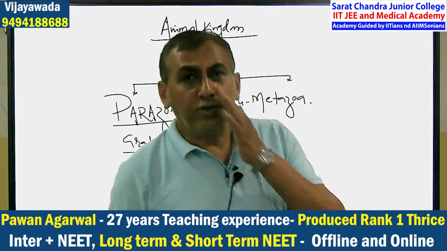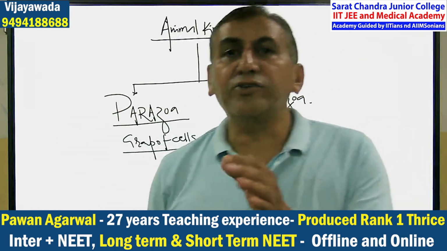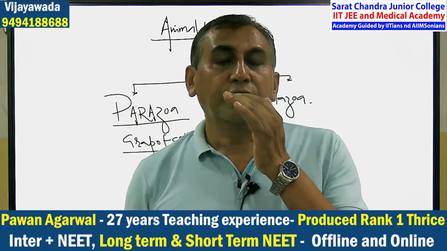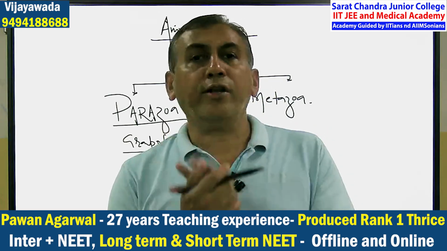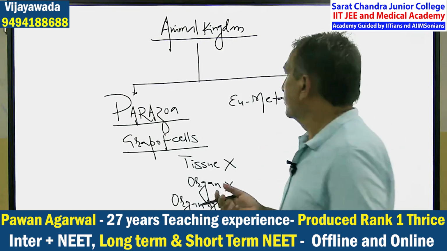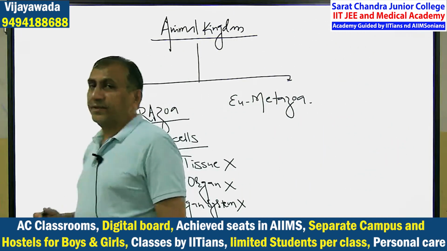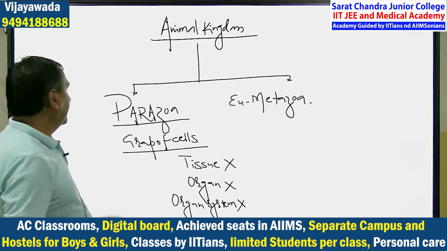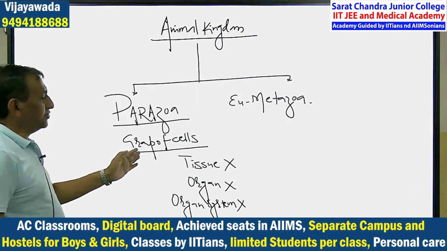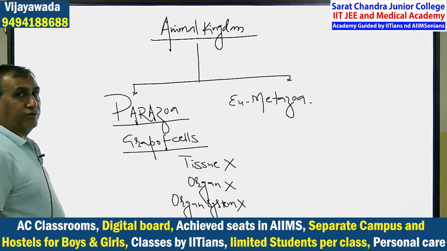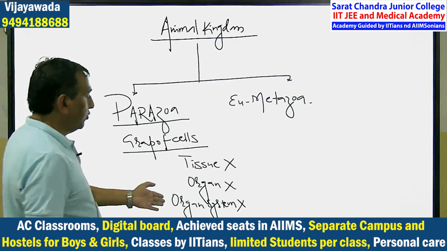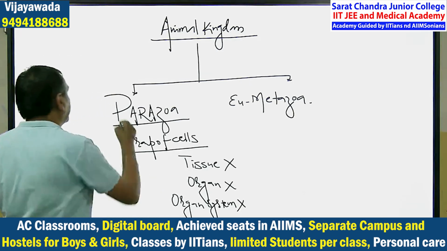So, cells combine to form the tissues. Tissues combine to form the organs. Organs combine to form the organ system. It is the hierarchy. So here cells are present in this parazoa, but these cells do not combine to form the tissues. Tissues do not combine to form the organ, and organs do not combine to form the organ system.